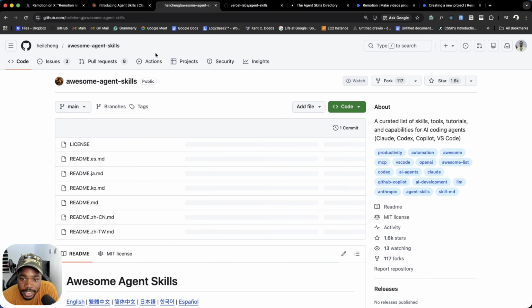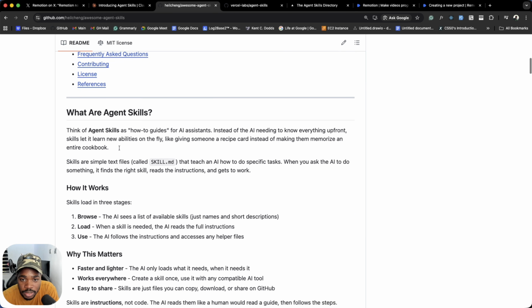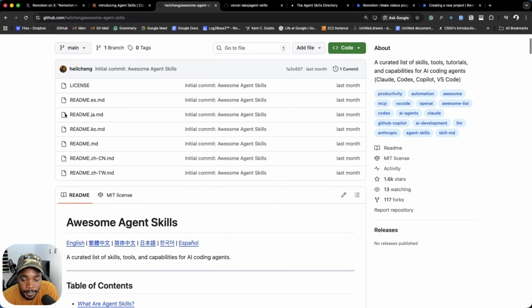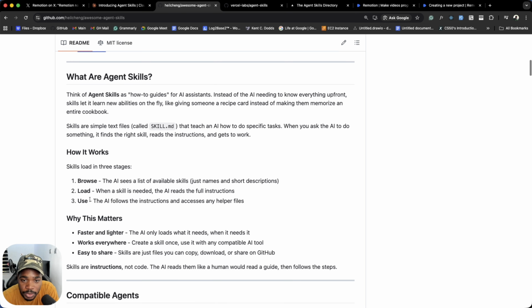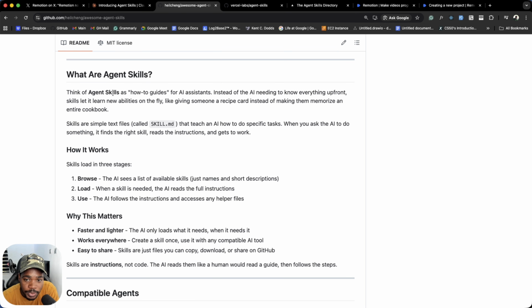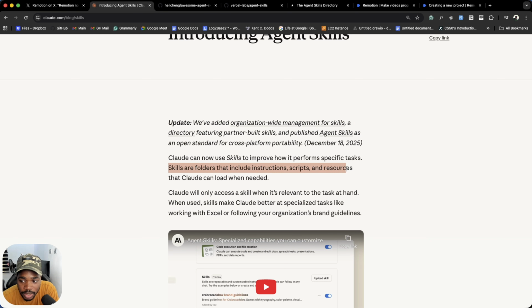And I like this definition I saw on GitHub recently on this awesome agent skills list. It said, think of agent skills as how-to guides for AI assistants. So instead of AI needing to know everything up front, skills let them learn new abilities on the fly, like giving someone a recipe card instead of making them memorize an entire cookbook. So it makes sense. Like what this says, it's a folder that includes instructions, scripts, and resources.